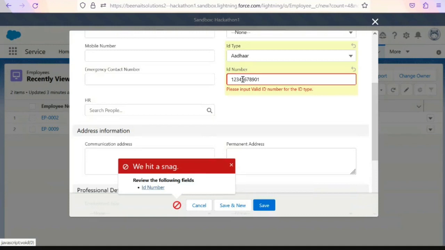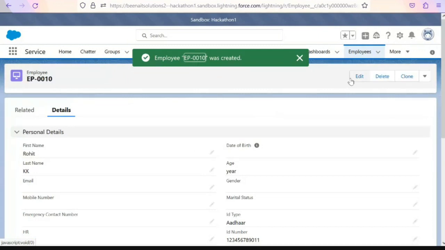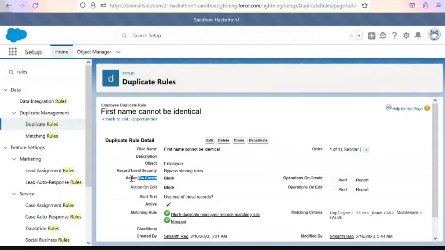1, 2, 3, 4, 5, 9, 10, 11, 12. Okay. There it is. See, it already called the create. Now again I'll go. So now we'll see. Chunk create, we are blocking. Bypass sharing rules, we did not define anything.